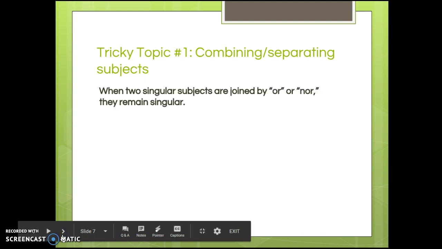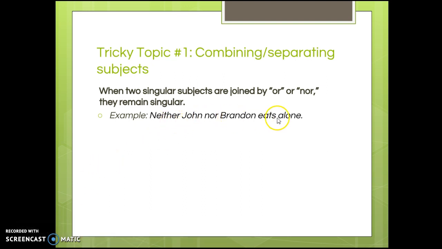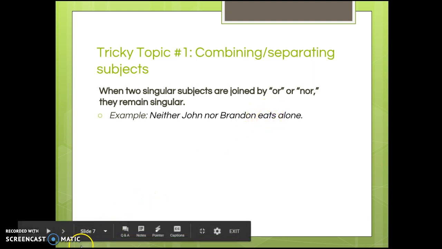The first rule you need to remember is that when 2 singular subjects are joined by or or nor, they remain singular. So for example, neither John nor Brandon eats alone. So John and Brandon are both singular, joined by nor. So you want a singular verb, eats.